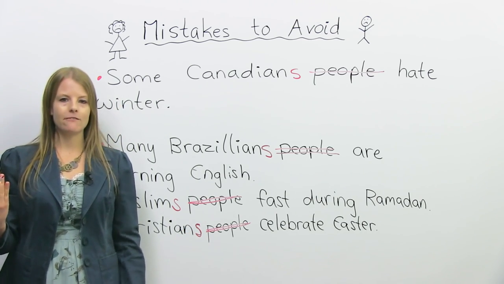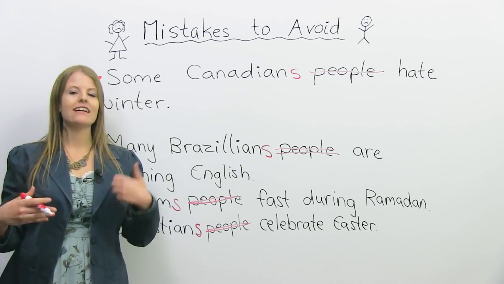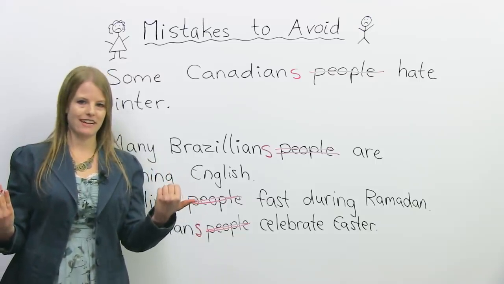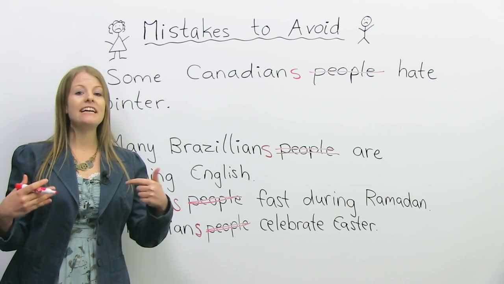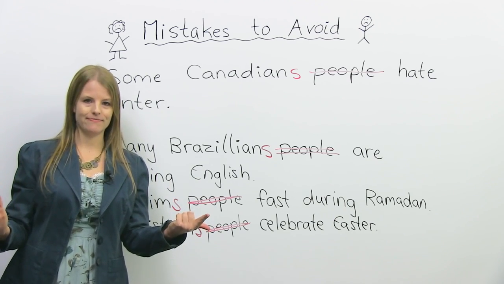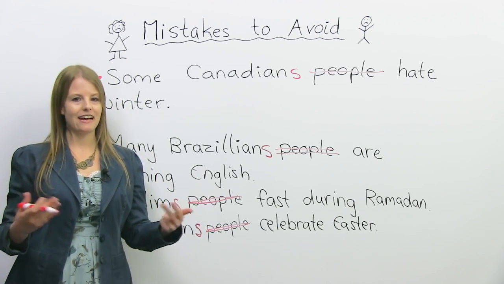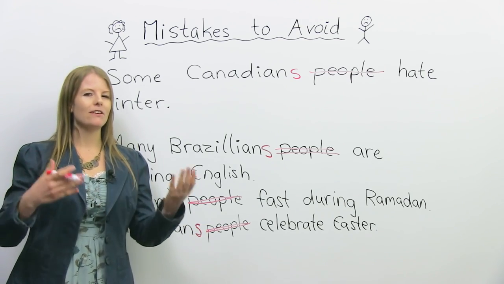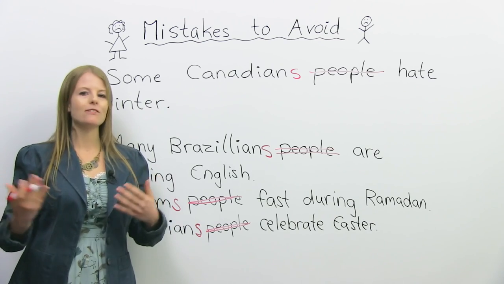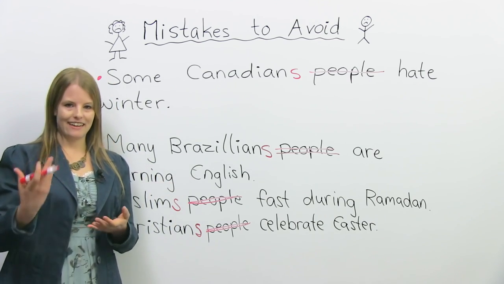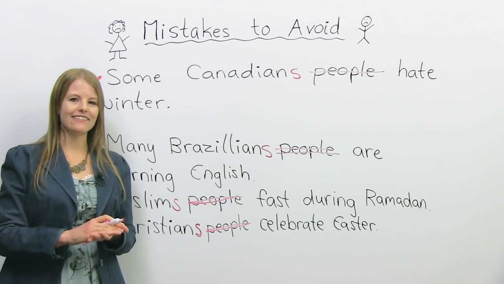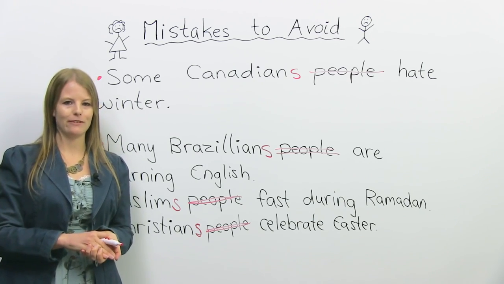We can do the same thing for Hindus. Hindus are often vegetarian, we could say. Many Jews live in Israel. Many Buddhists live in Asia. Okay? So instead of saying Jewish people, Hindu people, it's easier just to say Hindu with an S or Jews with an S. All right, so let's look at some other common mistakes students make.